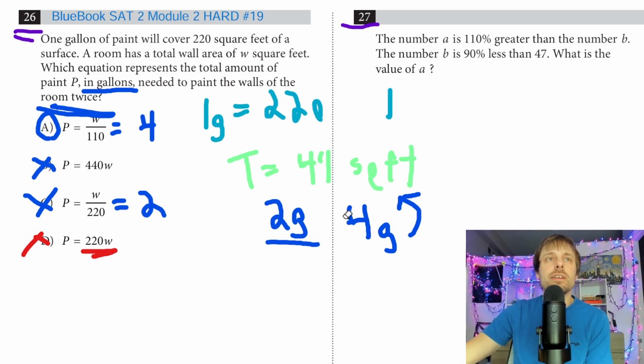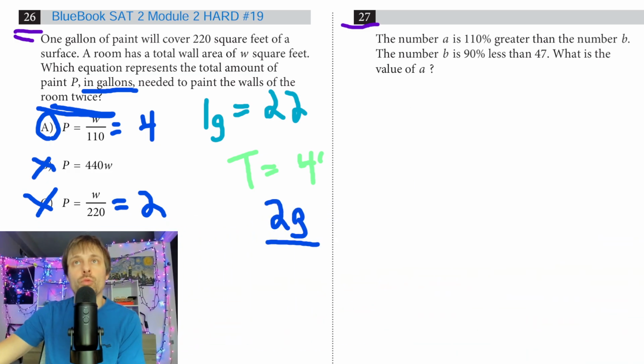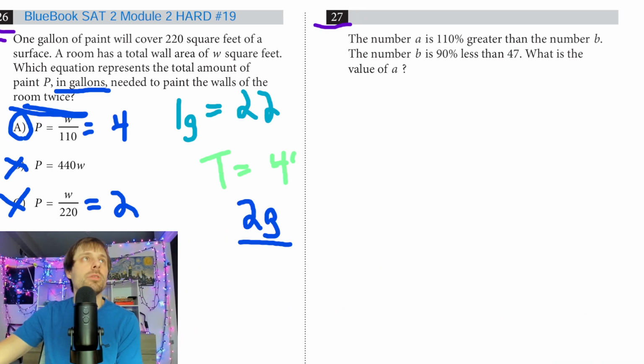And number 27, let's see what's going on here. This is going to be the final problem for this module. Really good practice problems we went through. Let's see what we're finalizing with. So A is 110% greater than B. Number B is 90% less than 47. So this is one where I actually skip the first part because I can actually solve for my second part.